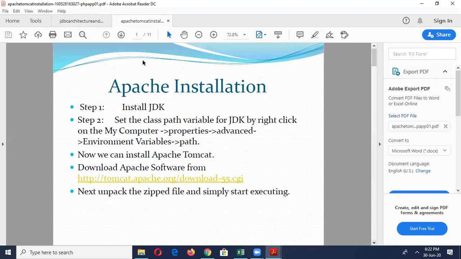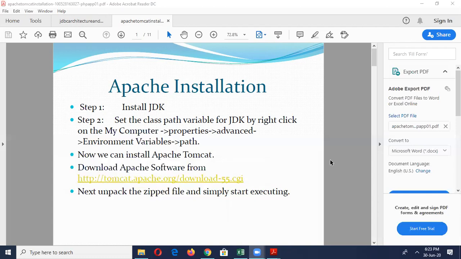The next topic we are going to see is how to install and configure the Apache Tomcat server. Before installing Tomcat, make sure the JDK is installed and configured. If not, we first need to install the JDK. Once you have the JDK, go ahead and install Tomcat. In the Google search engine, search for Apache Tomcat. Now we get tomcat.apache.org. In the left menu, we find the download section. Click to download the latest version of the Tomcat server. Scroll down and download based on Windows 32 bit or 64 bit. Click that, go to the download folder, and open the Tomcat installer.